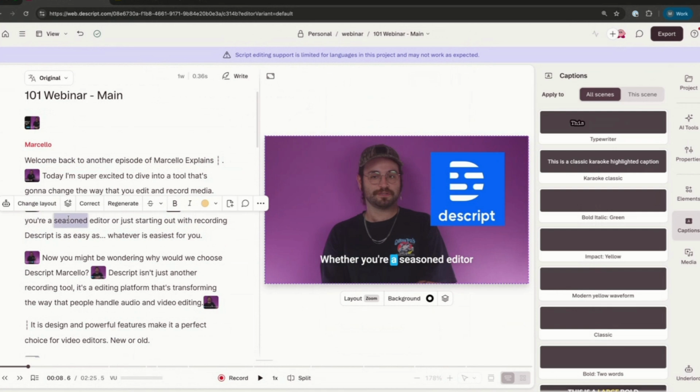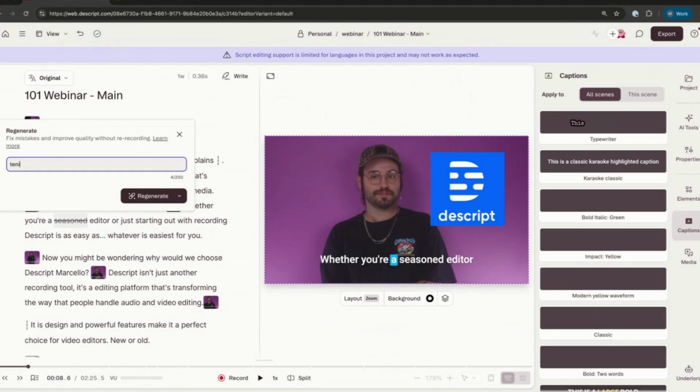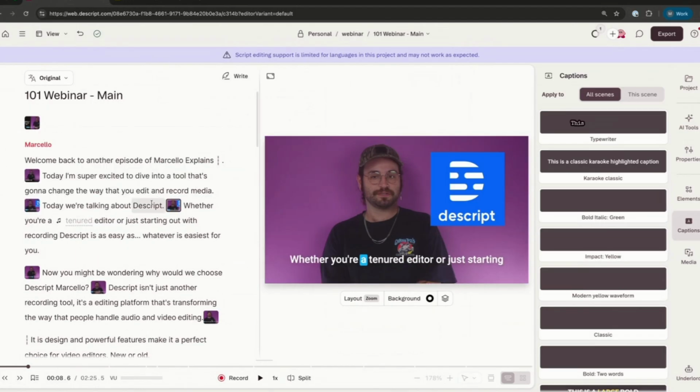So what I'll do is utilize Descript's text-to-speech feature, which allows me to type out something and have my AI voice speak what was typed. If I click regenerate here, I can now type in tenured. I'll click regenerate, and this will now use my pre-trained AI voice to say the word tenured. It will also change my lip movement to match what was said. So just keep in mind, thank you, Paul, for poking at that, because I was unsure if this would be something that the crowd would be into for this specific use case. But again, if you're looking to scale content or repurpose it without going back into a recording studio, this is an extremely solid feature.